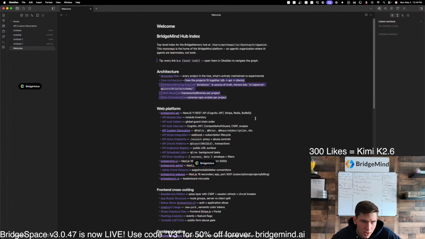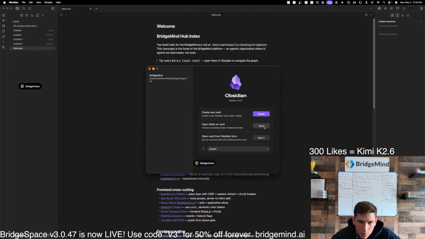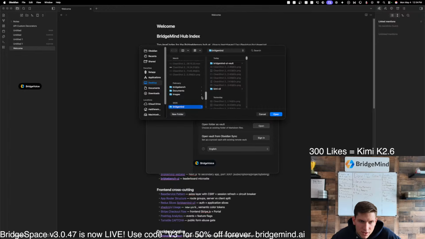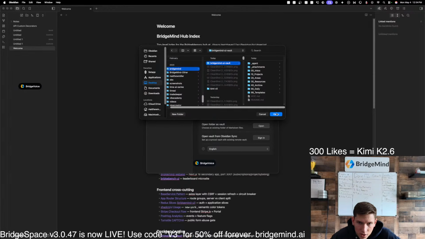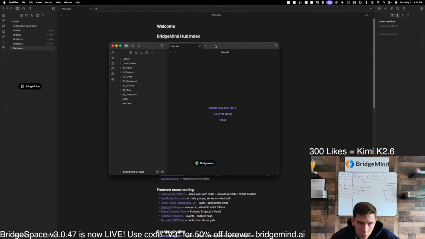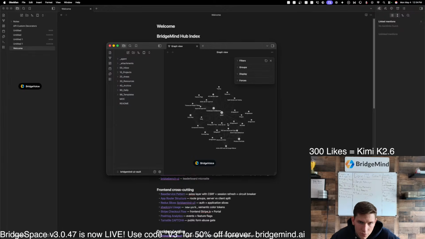So if we go over to Obsidian and we go to, can I just go to folders here? Do I have to click this? Manage vaults, open, create, no. I guess this is the only vault that I have. Oh, BridgeMind UI vault. Here it is. So this is the other vault that it created. So if we open up this vault and then we go to graph view. So this was the vault that was created.